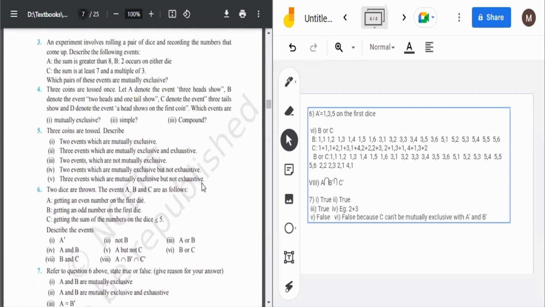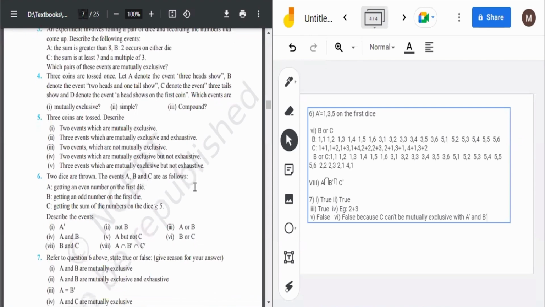So these are the terminologies which we studied in the first exercise. One more thing you have to remember: the sample spaces for tossing two coins and three coins will come again and again. You don't have to memorize them, but you should know how to write the sample space, and also for playing with two dice simultaneously. There will be 36 outcomes in the sample space, from 1 1 to 6 6. You have to know how to write the sample space for these types of cases, and then you can easily proceed further with the other questions. So it is actually easy, not tough.